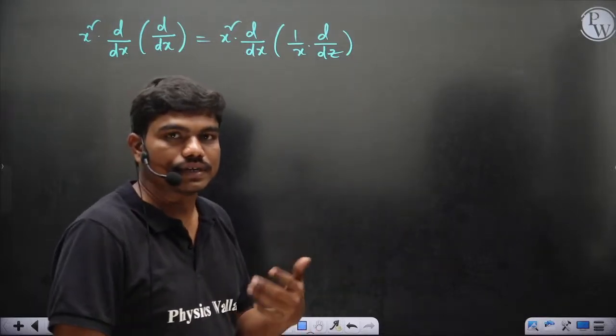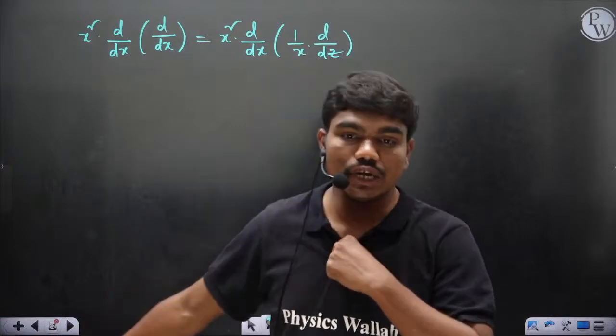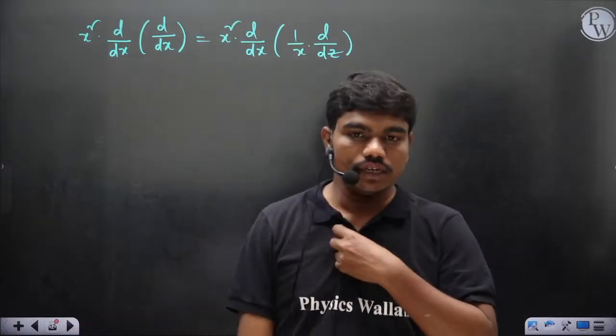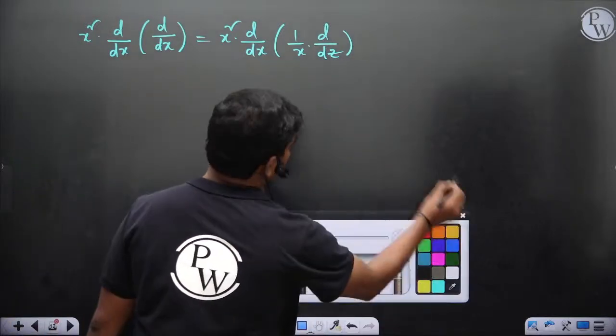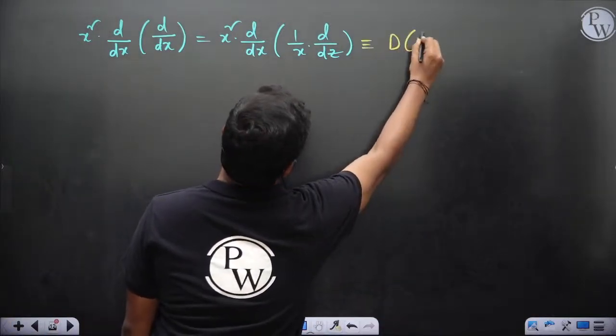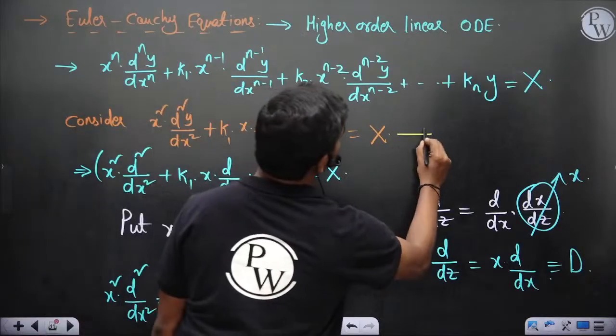Similarly for the third derivative, x cube into d cube by dx cube can be written as D into D minus 1 into D minus 2, like that. Once you do this and simplify, you will get this. Once you replace this, you call this equation 1.